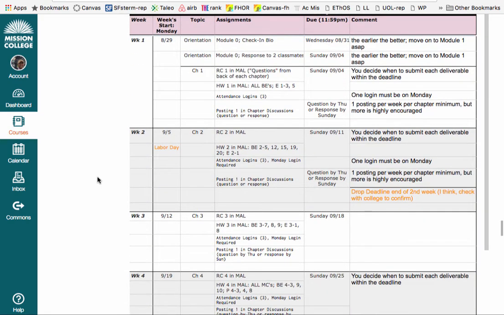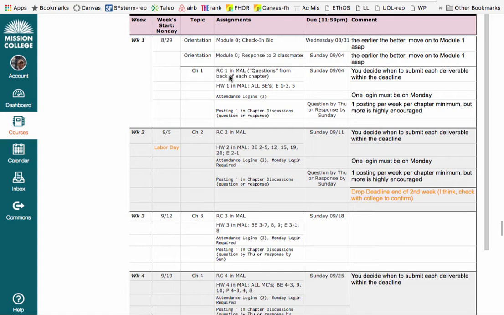I'm just going to focus now on the last part here, the class calendar. The way I have this set up is by week. For example, week 1 starts on Monday 8/29, or August 29. Week 2 starts on Monday 9/5, or September 5th. And I give you the coverage under the topic column, the actual assignment for each of those parts of the grade, when they're due, and then some comments.